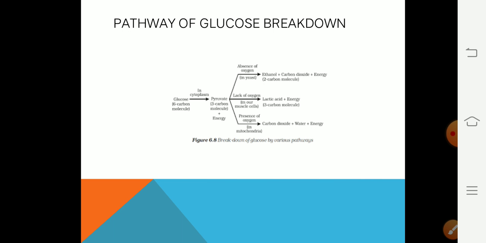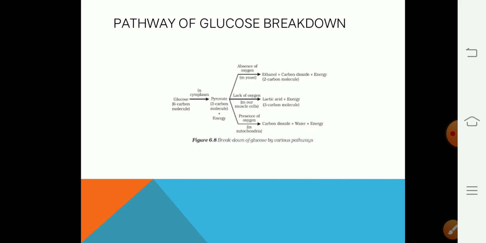Now this is a representation of the breakdown of glucose by various pathways. It is showing that glucose breakdown starts in the cytoplasm of each and every cell, and the process is known as glycolysis. It produces pyruvate molecules, and this pyruvate may have three different pathways.